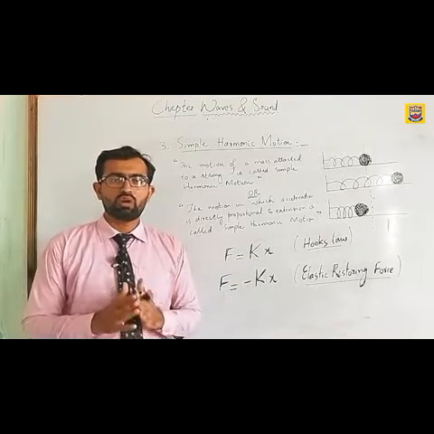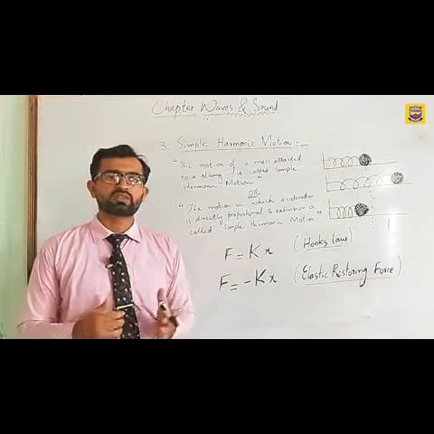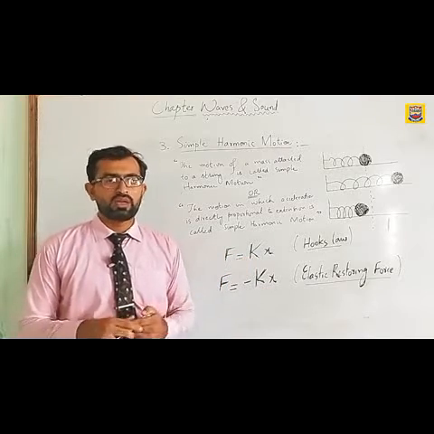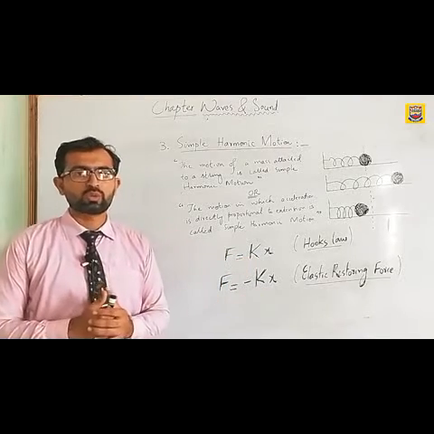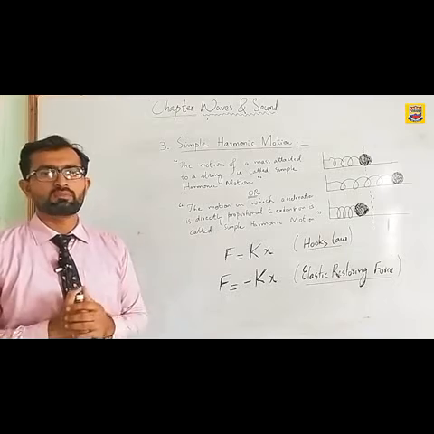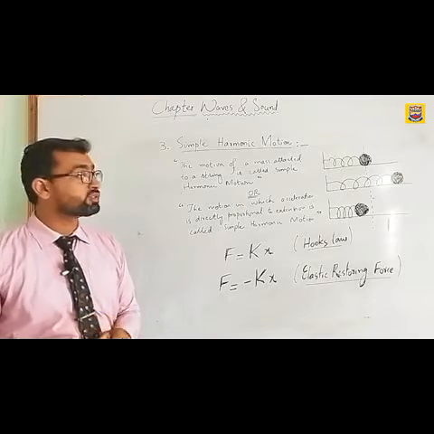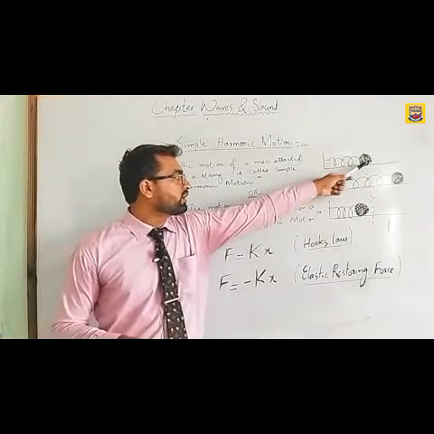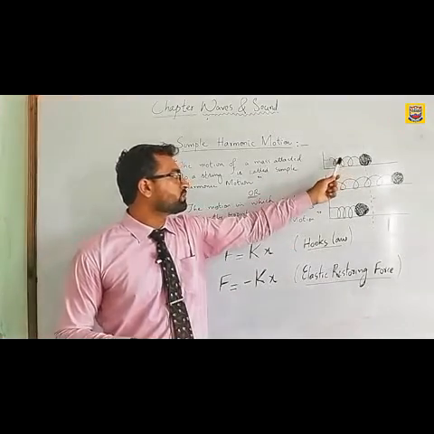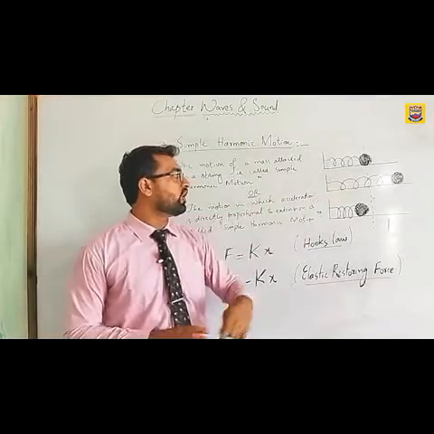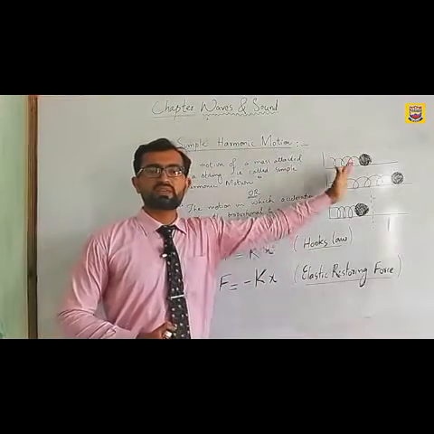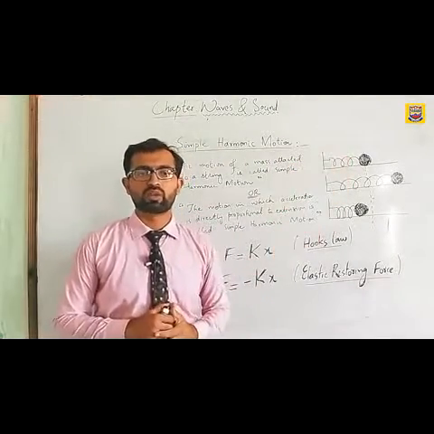The motion of an object or any mass which is connected by a spring is known as simple harmonic motion. You can also observe the simple harmonic motion as shown in the figure. Here is one bob which is connected by a spring. The to and fro motion of this bob is basically called simple harmonic motion.